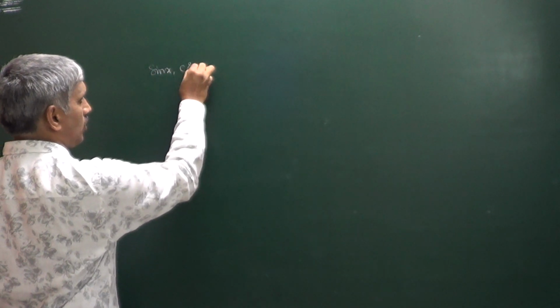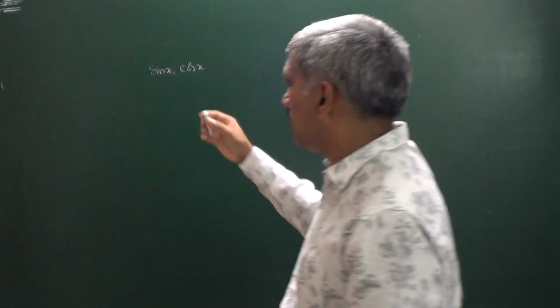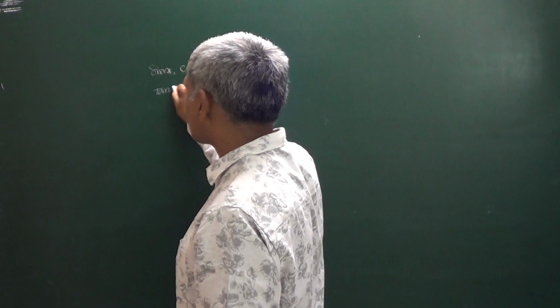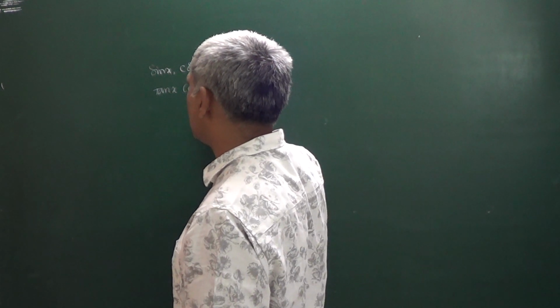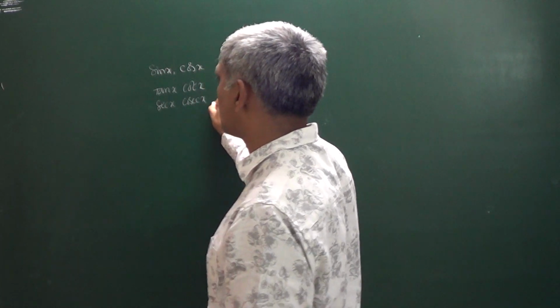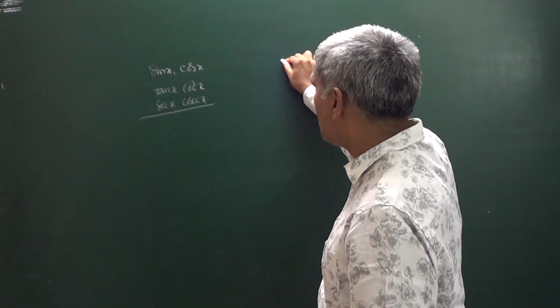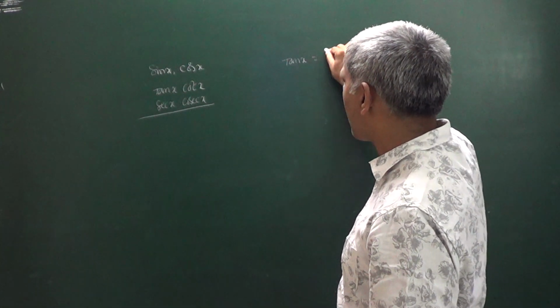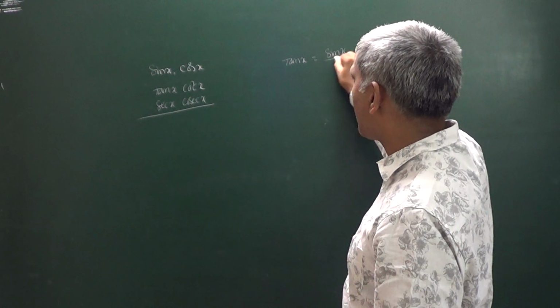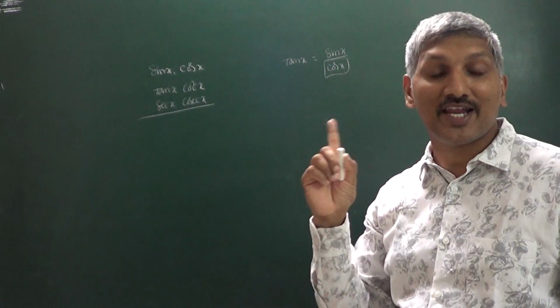So these are some standard results. Sin x and cos x, the trigonometric functions, are continuous everywhere. And tan x, cot x, secant x, cosecant x are continuous in their domain. In their domain, why am I saying this? You can observe tan x we can write as sin x divided by cos x, and where the denominator becomes 0, tan x is not defined.